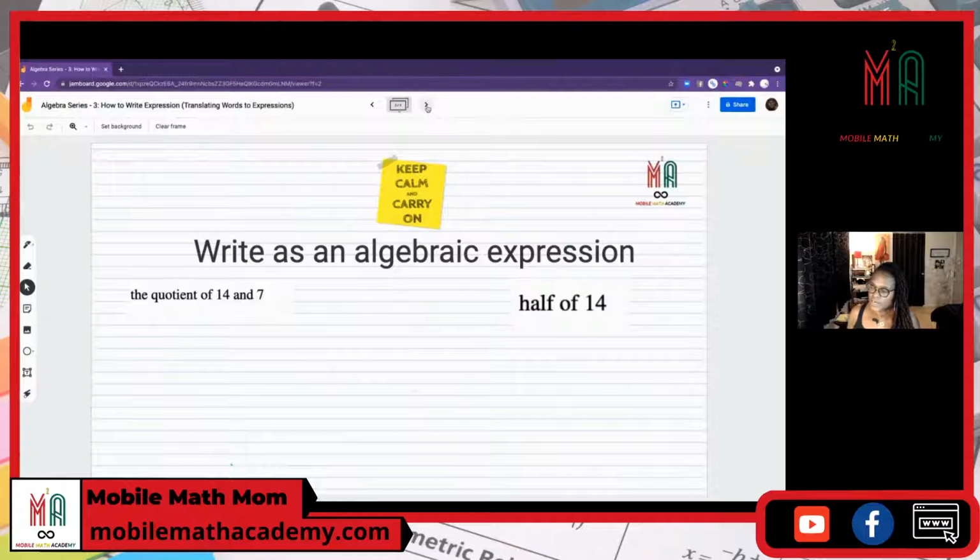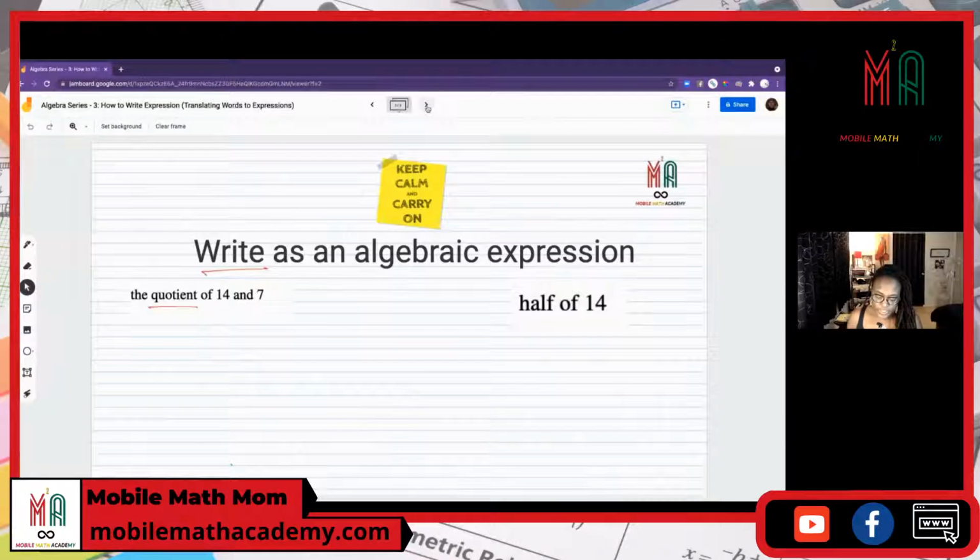Next one. All right. We're going to go through quickly. This one says write an algebraic expression. It may or may not be algebraic, depending on whether we have a variable or not, but it is an expression nonetheless. All right. Quotient. Remember, we said quotient was the result of a division problem.